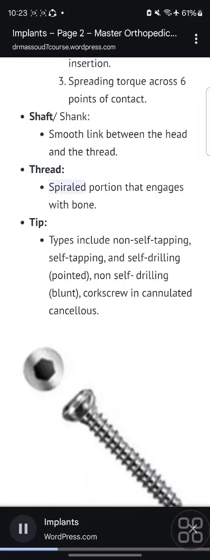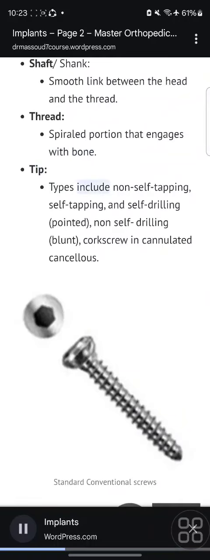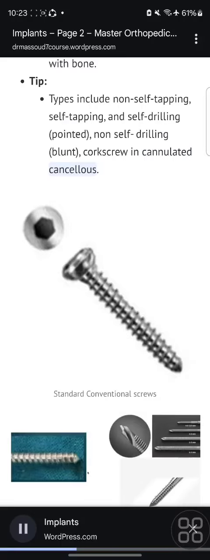Thread: spiraled portion that engages with bone. Tip: types include non-self-tapping, self-tapping, and self-drilling, pointed, non-self-drilling, blunt, corkscrew, and cannulated cancellous.